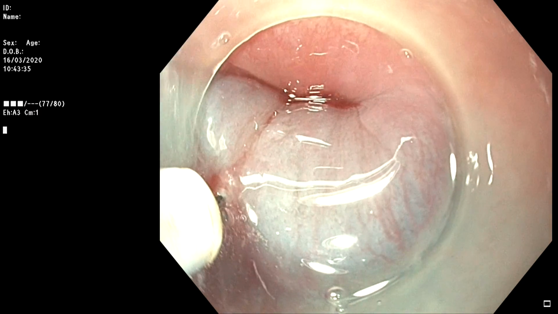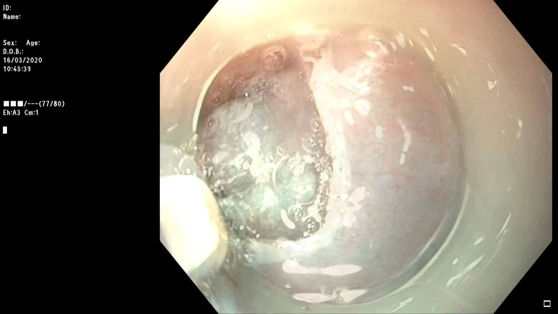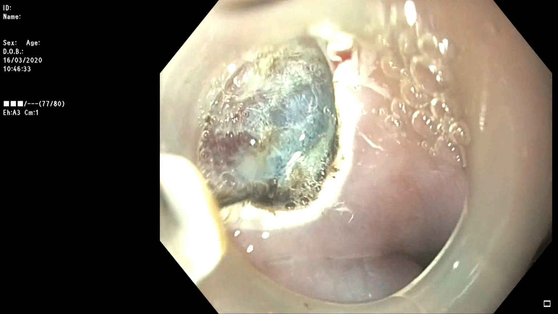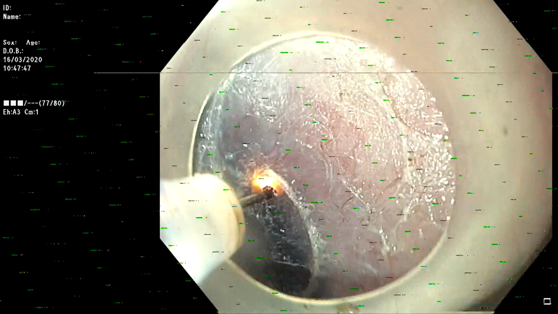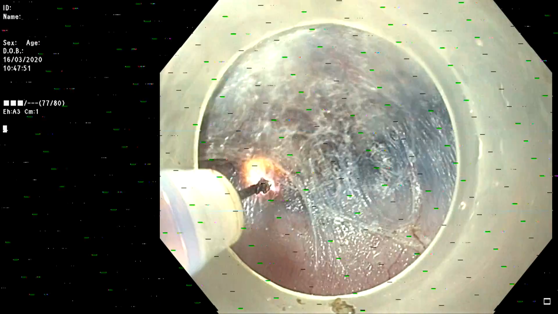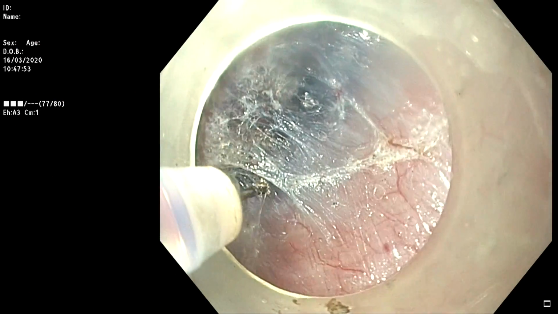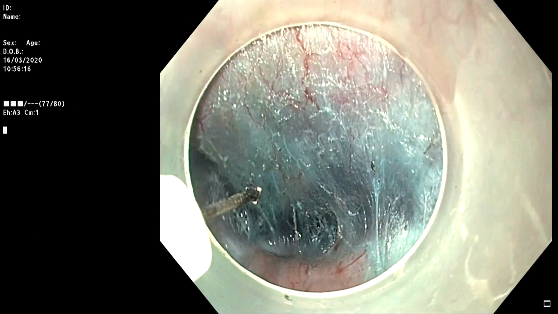A 2 cm long mucosal incision was created using a triangular tip knife in endocut mode. Subsequently, submucosal tunneling was started, carefully preserving the mucosa. We performed submucosal tunneling using the triangular tip knife in spray coagulation mode.